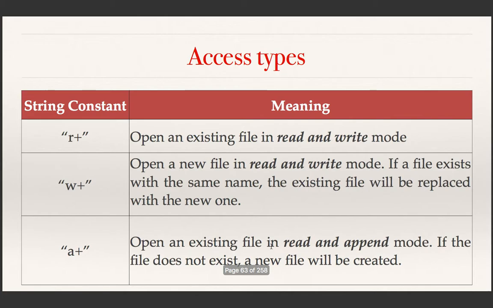R plus means it's for both read and write. W plus is again read and write, but the difference between these two is that when you say W plus, if the file is non-existent, it will be created. But in the R plus case, the file must exist. And if a file exists, these two options are the same. A plus means read and append. So you can read the file and you can also append. When you write onto it, it goes to the end, and you can also read it from the beginning.